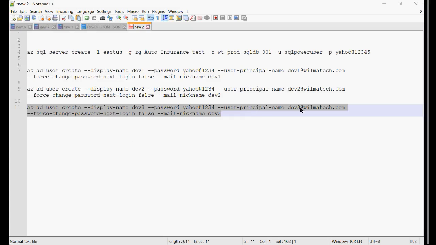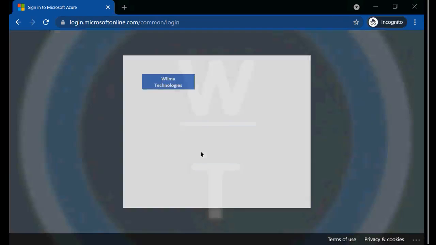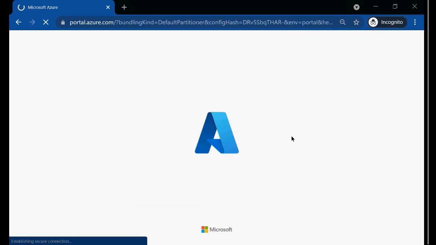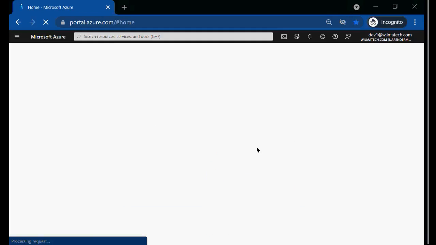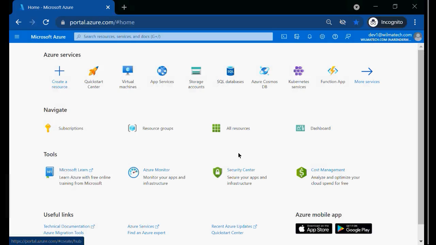In the command, you can see here, Yahoo @1234 I gave it. So this way, I'm authorizing my development team to access my cloud and work in my cloud. And this is how organizations do it. This is how enterprise companies will allow people.